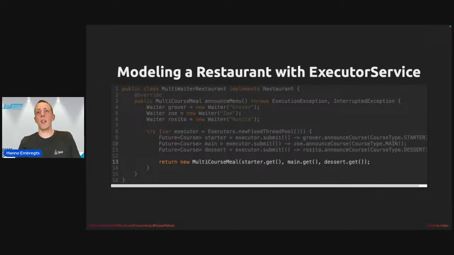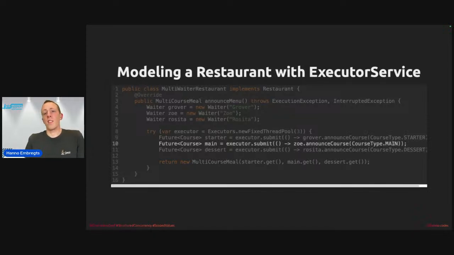Whereas the sensible thing here would be to cancel the thread that is going to announce the main course, because we already know that the entire result can never be obtained anymore. We might end up with a valid main course, but we already know that the starter course is out of stock today, so we will never be able to construct a valid multi-course meal. Still, with this piece of code, the main.get will block indefinitely until the result is available, and afterwards it will never be used. So that's a shame.